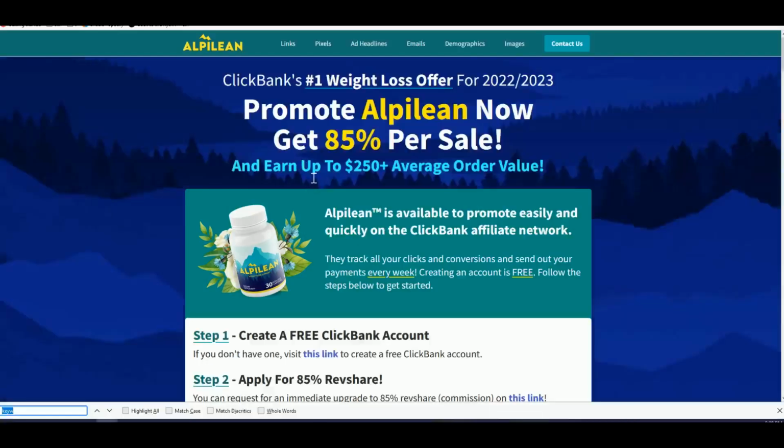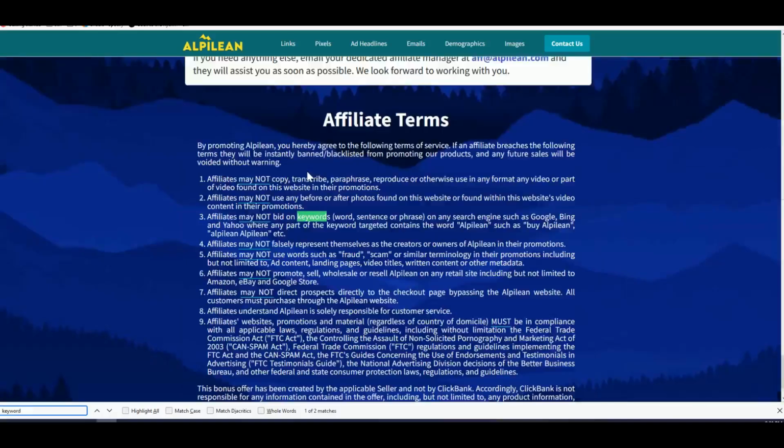And if you take a look at the affiliate terms, let's search for the word keyword. As you can see, affiliates may not bid on keywords, words, sentences, or phrases on any search engine such as Google, Bing, and Yahoo, where any part of the keyword targeted contains Alpiline. So that means we cannot do brand bidding, but that's okay. I will show you the keywords that you can use to get huge traffic.